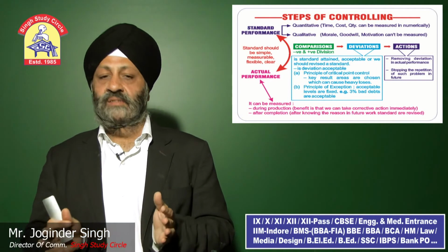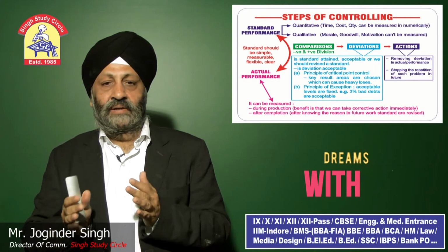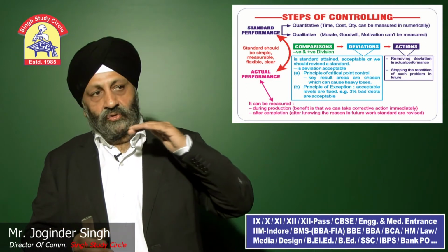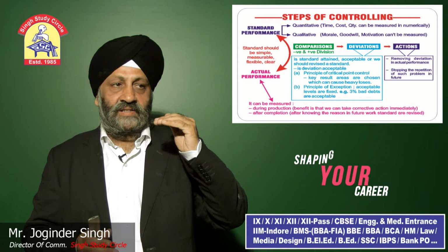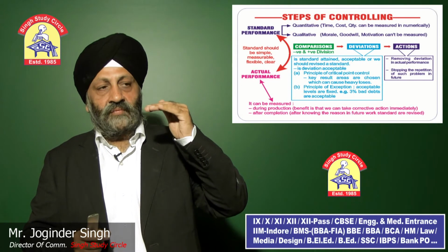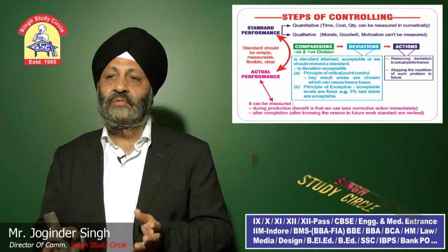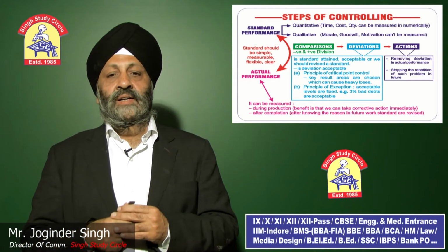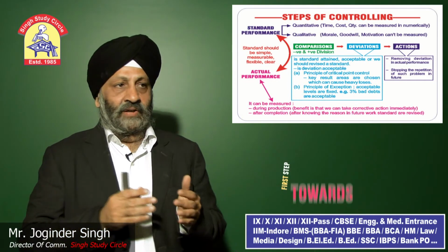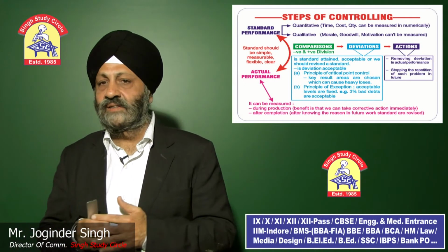And now when we do comparison between standard and actual results, there can be a positive result, there can be a negative result. What is a positive result? Whatever standard you set, you get output more than that. And second is negative deviation, meaning whatever you were expecting, you got less than that. So now it is very important to know the reason of deviation, and then ultimately we have to take action. What is the purpose of knowing deviation? We have to see if standards are achieved or acceptable, or we should revise the standards.